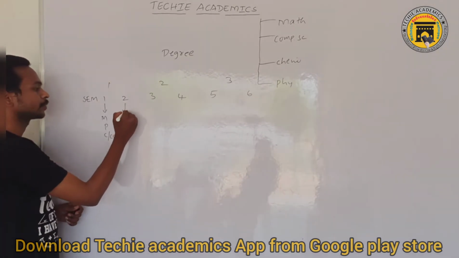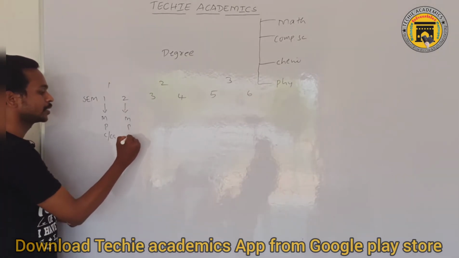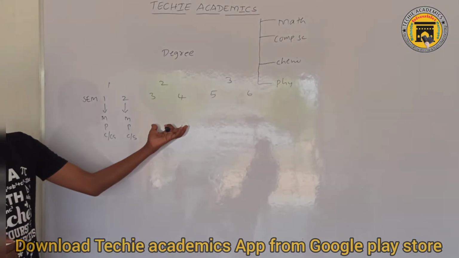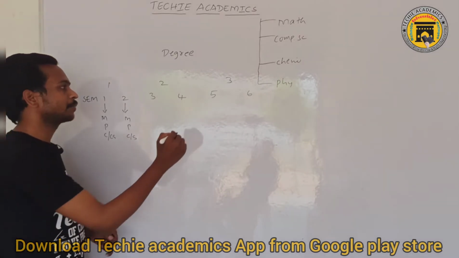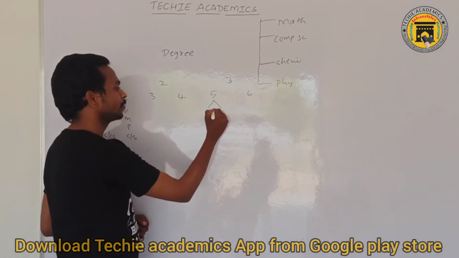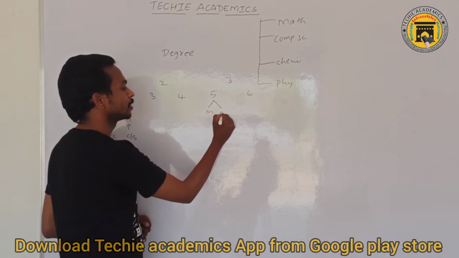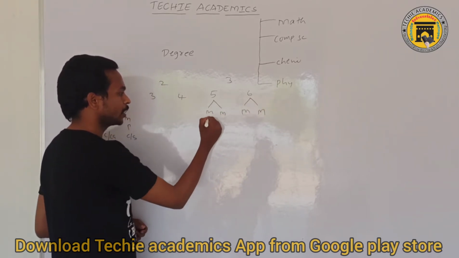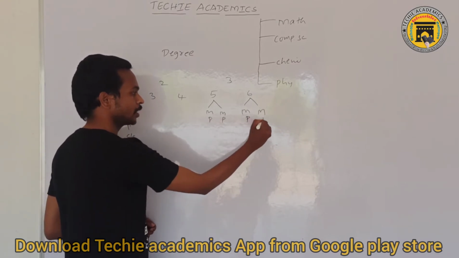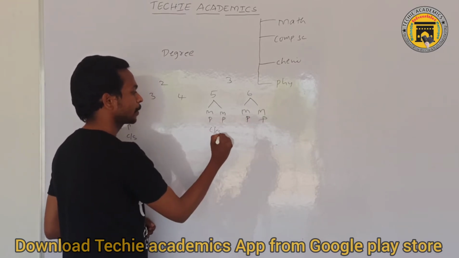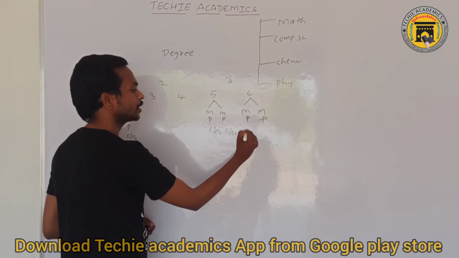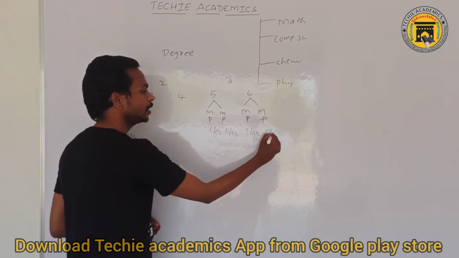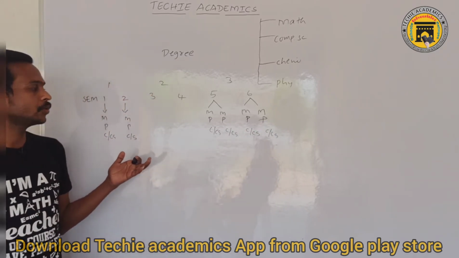The second year follows the same pattern, but in the final year you will have 2 maths papers, like inter M1, M2, and 2 physical science papers, 2 chemistry papers, computer papers, like that. The total degree is divided into these parts.